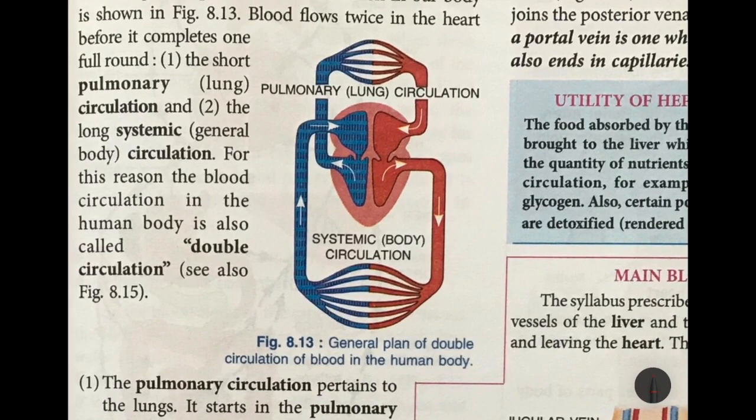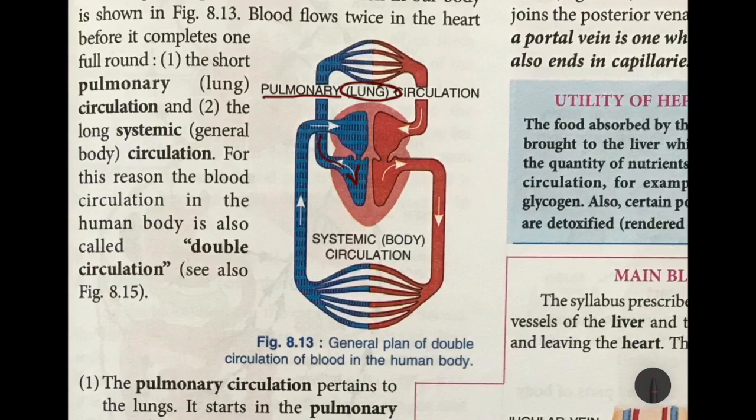Now the pulmonary circulation, pulmonary means lungs. When we talk about pulmonary circulation, we are talking about the circulation that starts from the pulmonary artery, that is, it starts from the right ventricle. So this is the right ventricle, and it divides into two branches that enter the two lungs, the left lung and the right lung.